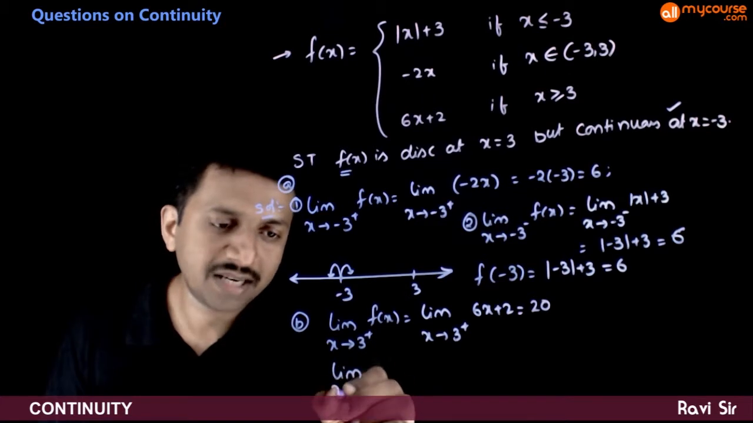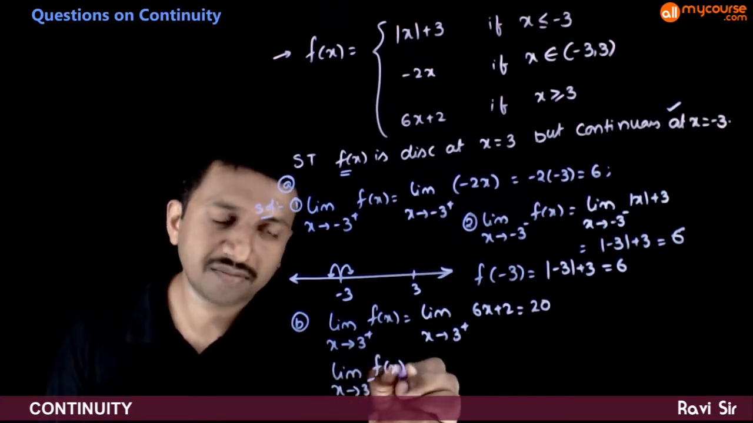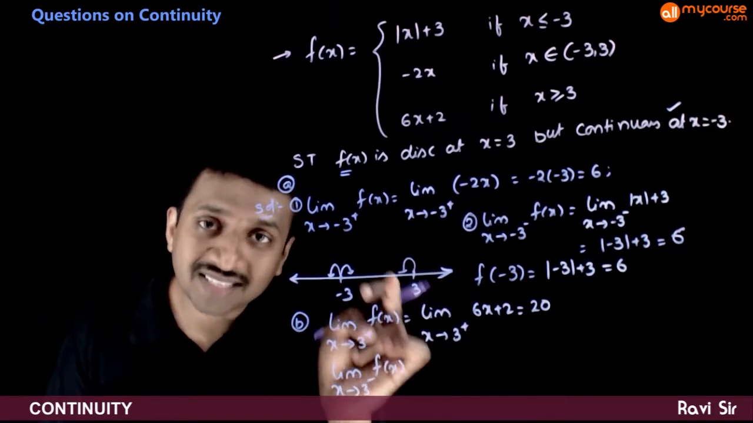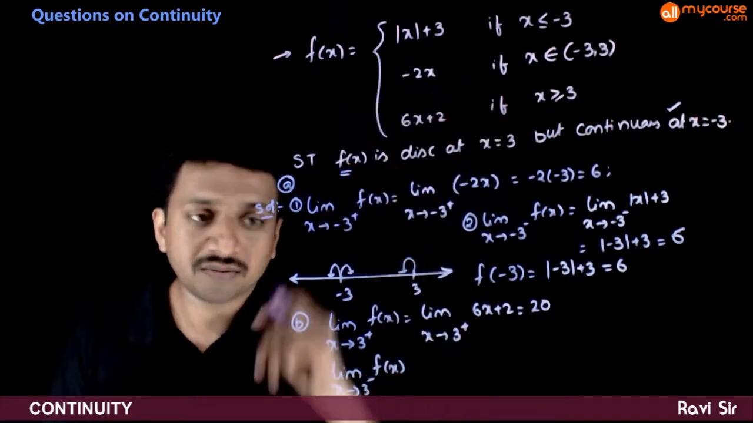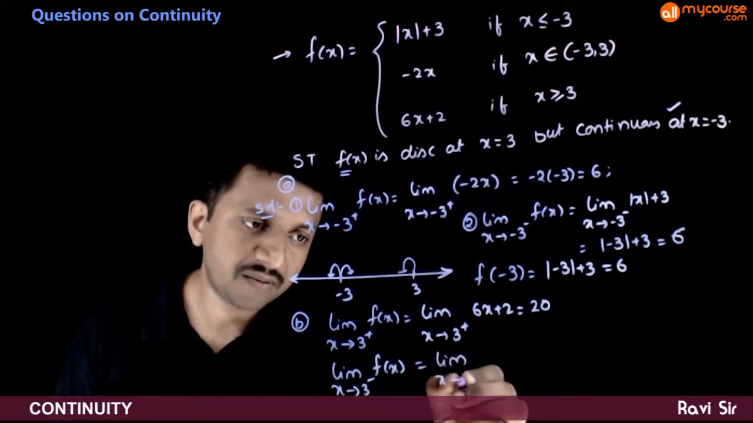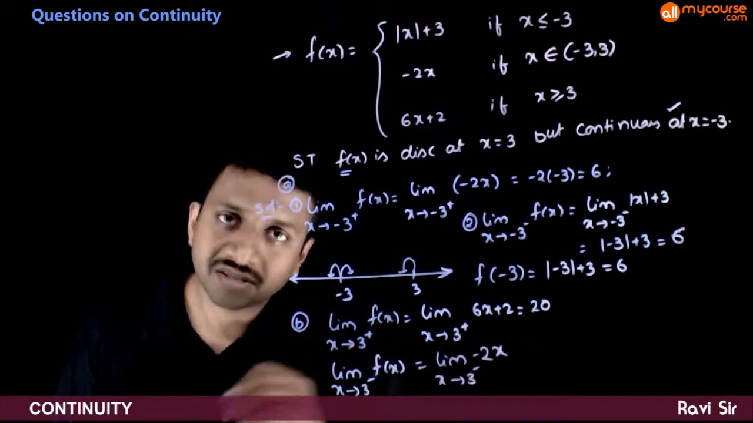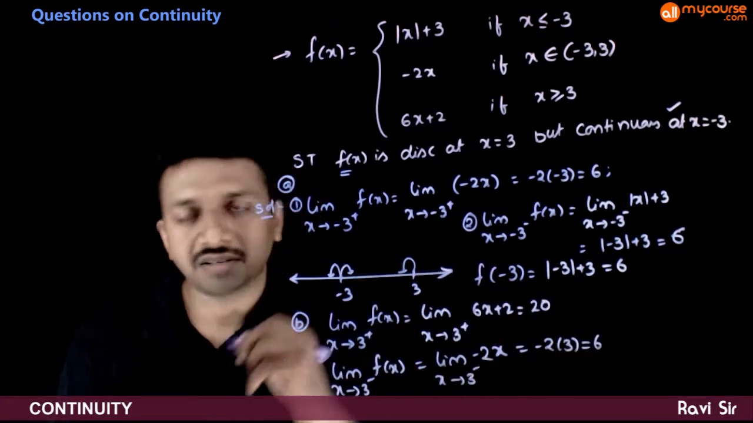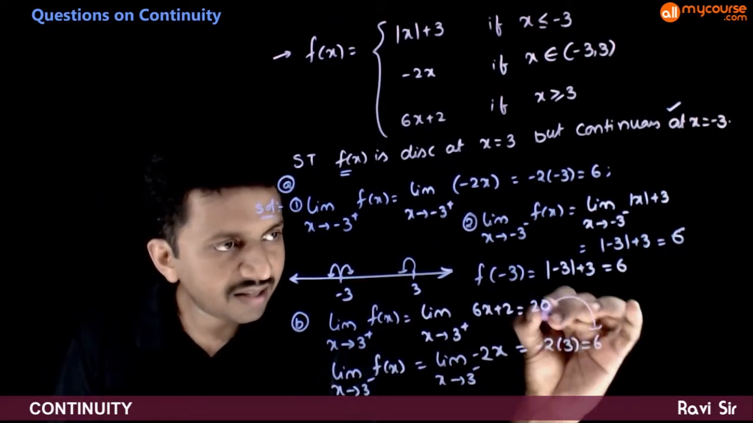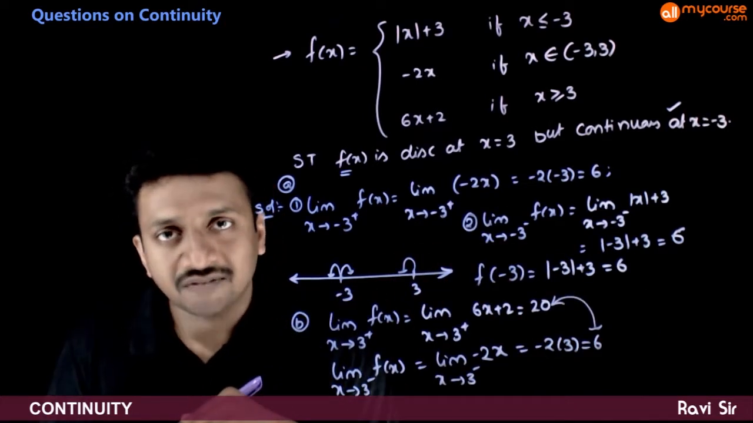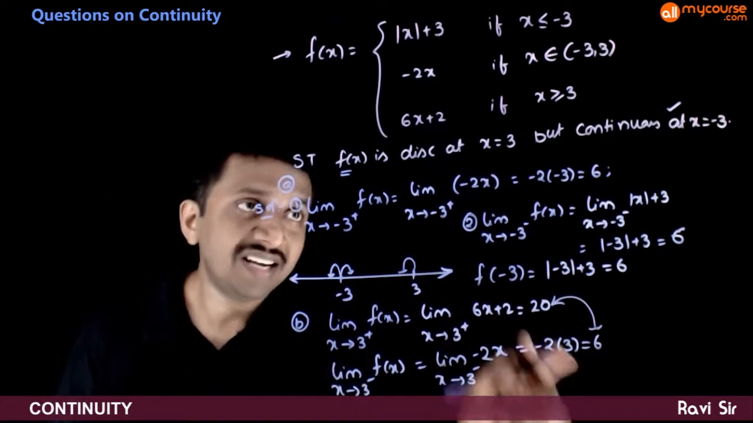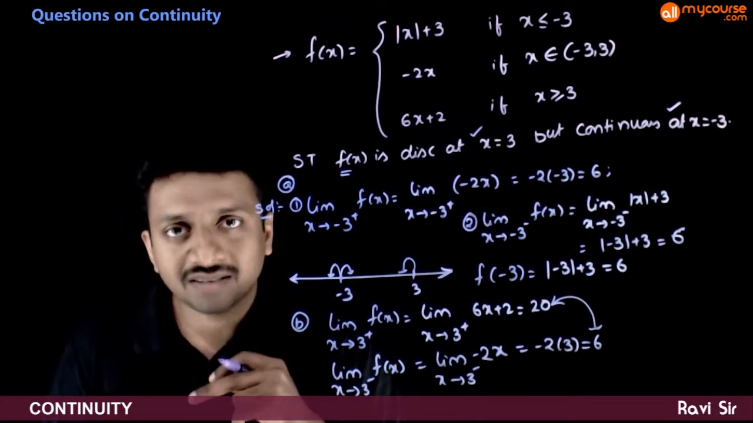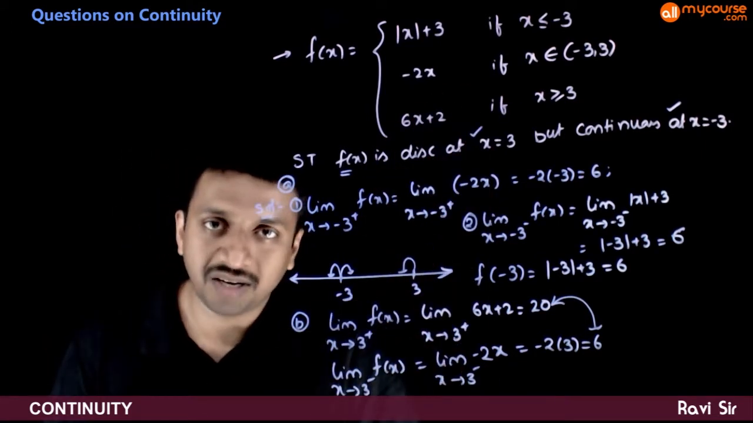Now limit x tends to 3 minus f of x, in the left neighborhood of 3. That means in the interval which is less than 3, so from minus 3 to 3 this works. So f of x becomes minus 2x. On direct substitution you get minus 2 times 3, which is equal to minus 6. So clearly you can see that the right limit is not the same as the left limit. Hence the function is discontinuous at x is equal to 3. So this function is continuous at x is equal to minus 3 but discontinuous at x is equal to 3.